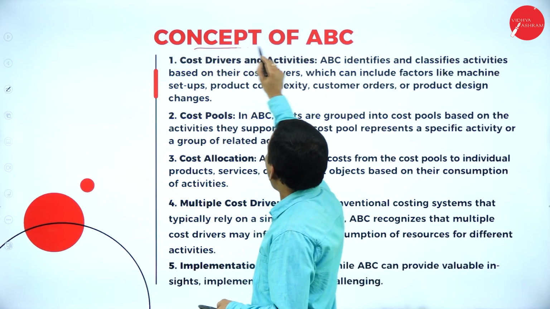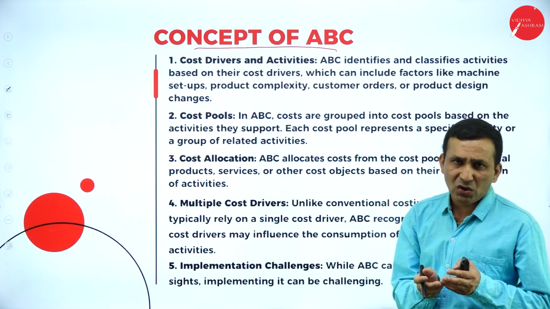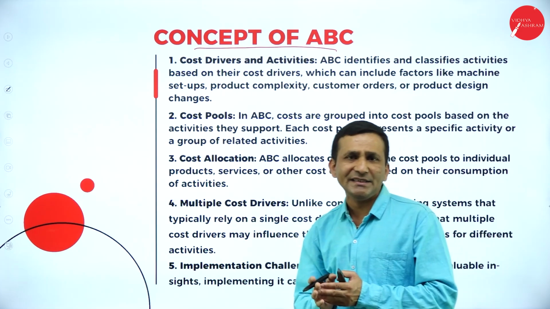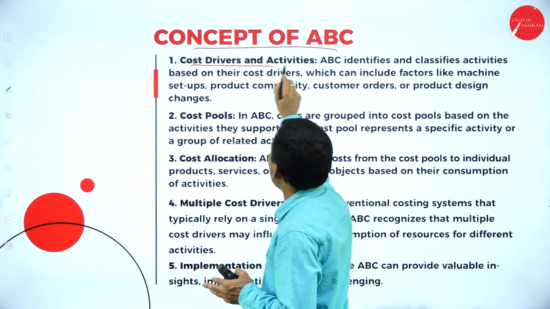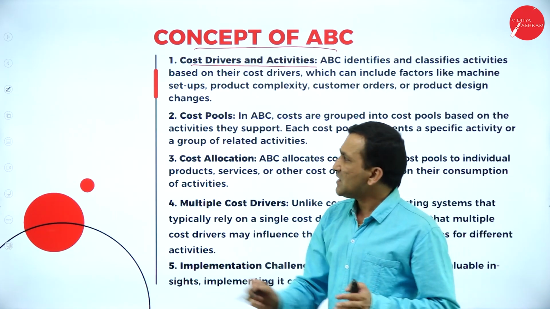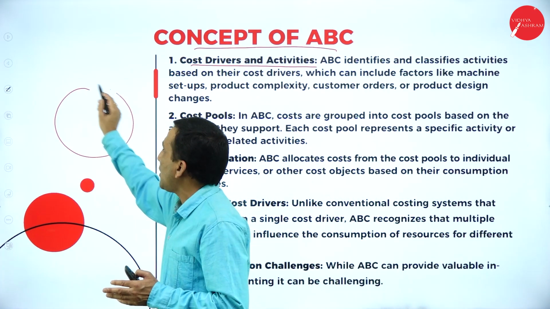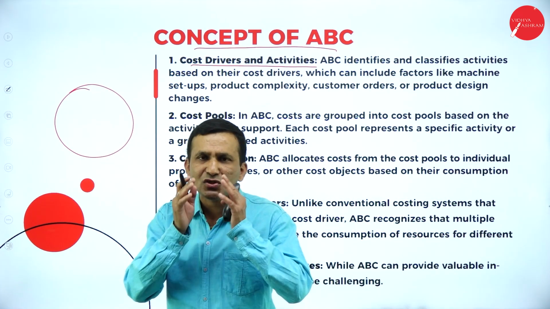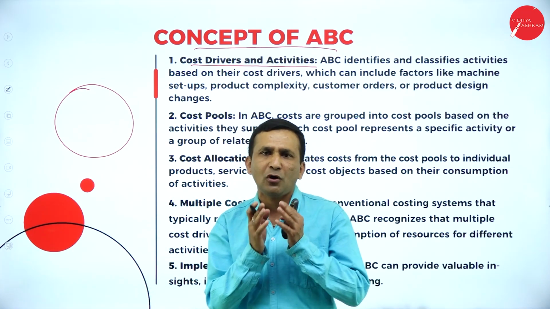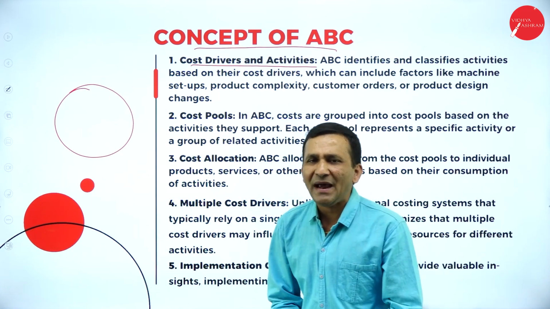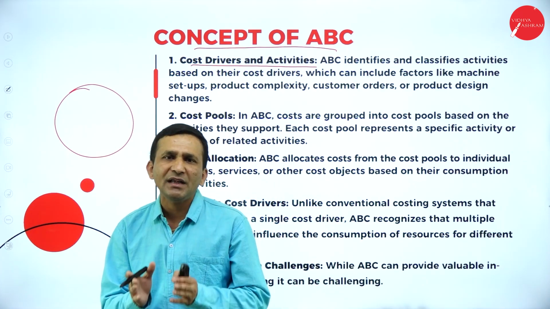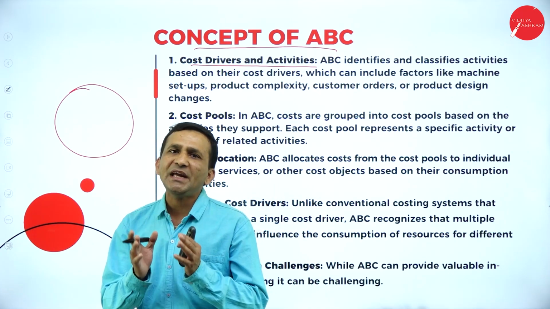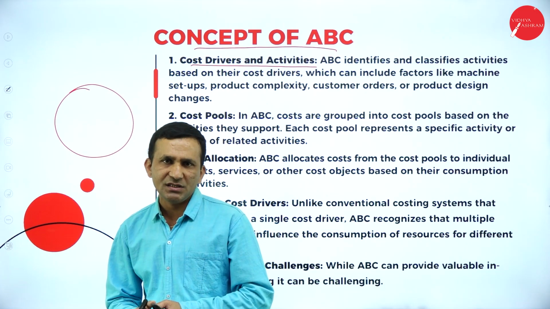Moving to the concept of activity based costing, now we will get more clarity about it. The first one, cost driver and activity, because in a manufacturing concern or any product basis, it is not focusing only on the product; it is focusing on a batch, a product line, which is carried by the individual company, so each and every activity is considered here.